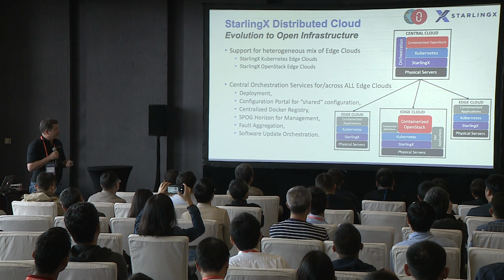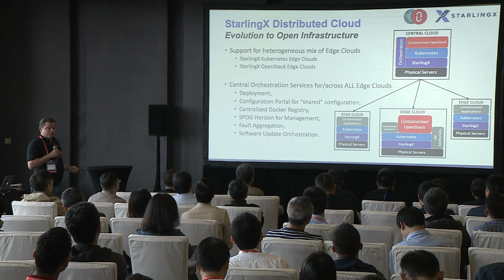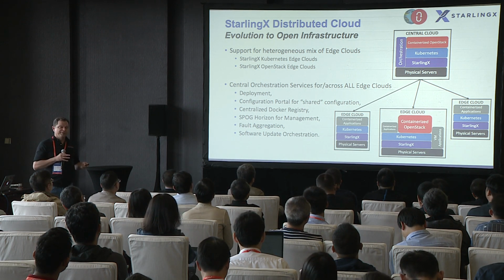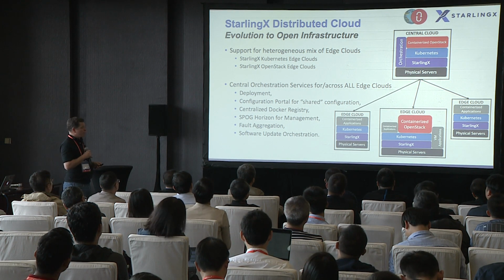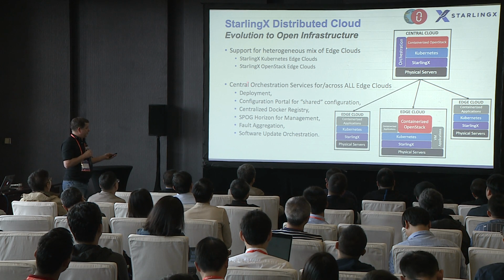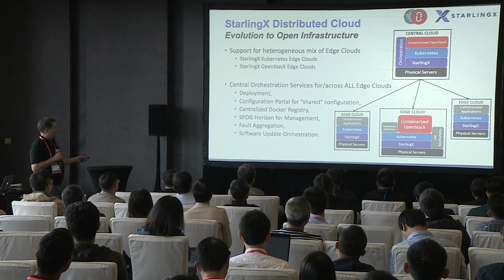So basically, distributed cloud had to be enhanced in order to support the fact that we could have a hybrid mix of edge clouds.